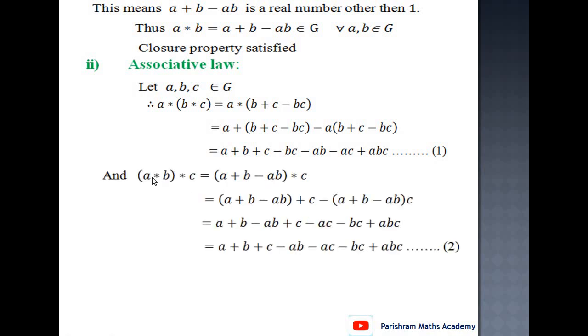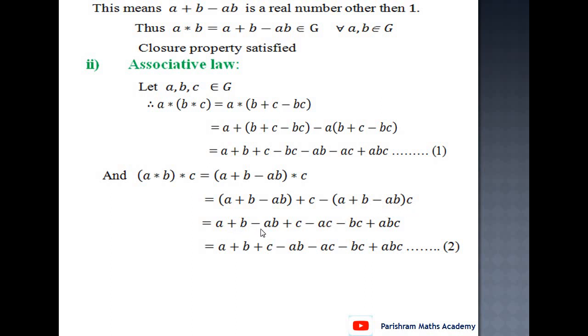Now we take (a star b) star c, equal to the value of a star b, nothing but (a plus b minus ab) star c. Again apply the operation star here. (a plus b minus ab) star c is equal to a plus b minus ab plus c, first their addition, minus their product, minus (a plus b minus ab) into c.